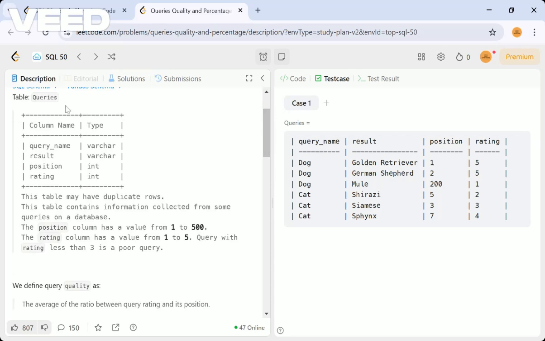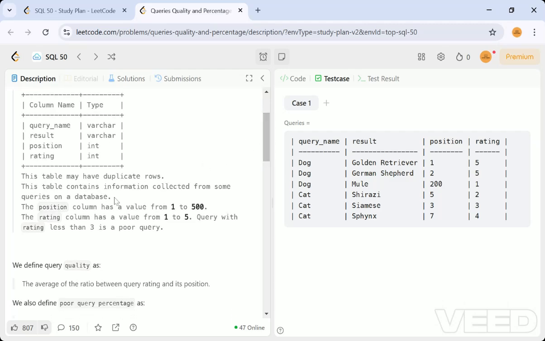We have a queries table with some columns. The column names are query name, result, position and rating. Query name is a varchar and result is also a varchar. Position and rating are int type. This table has duplicate rows, so repetition of rows will be there. This table contains information collected from some queries on the database. The position column has a value from 1 to 500, and ratings are from 1 to 5.